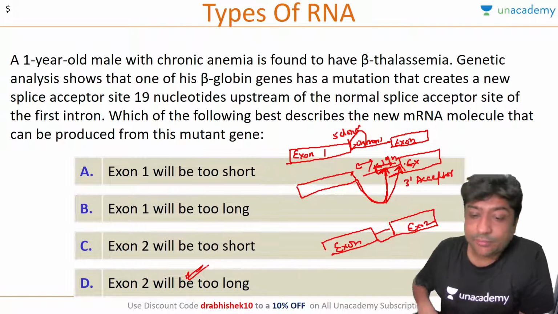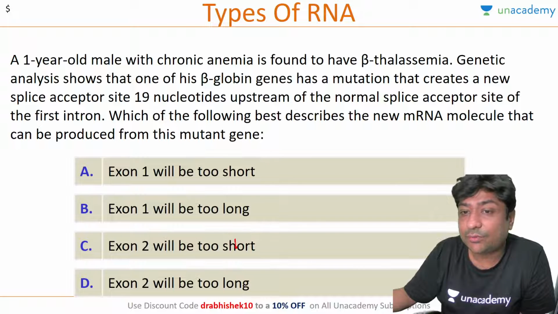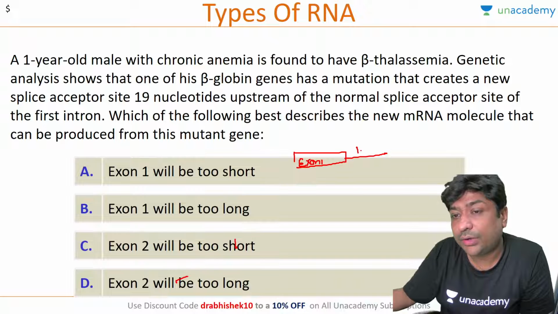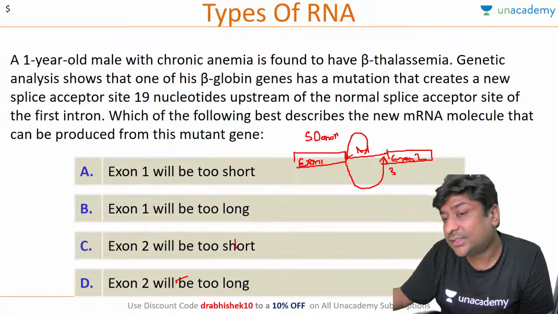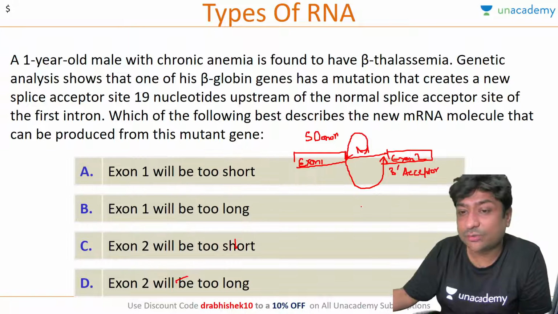Is this clear, everybody? Once again, let me explain it in a very simple way. First of all, let's understand what happens in normal splicing. This is your exon 1, this is your intron 1, and this is your exon 2. First there is a nucleophilic attack here, and then this attacks here. This is called the 5' donor site because it is on the 5' end, and this is called the 3' acceptor site because it is on the 3' end.